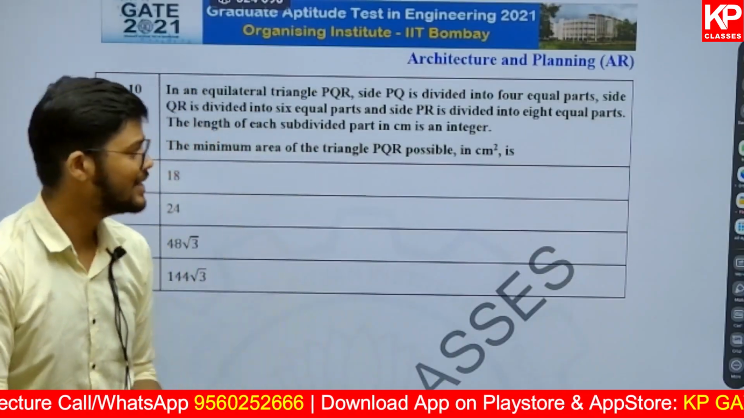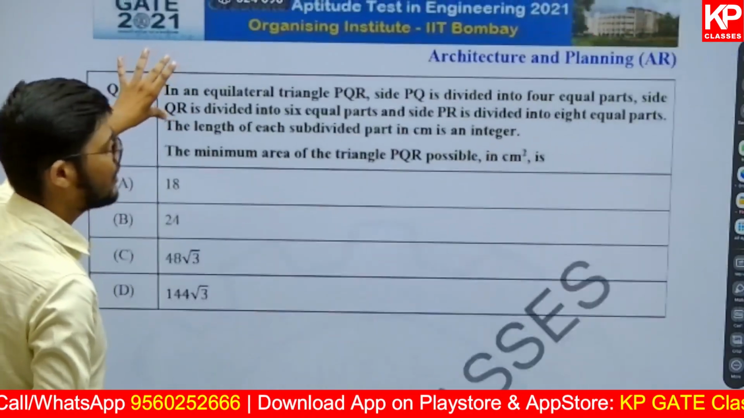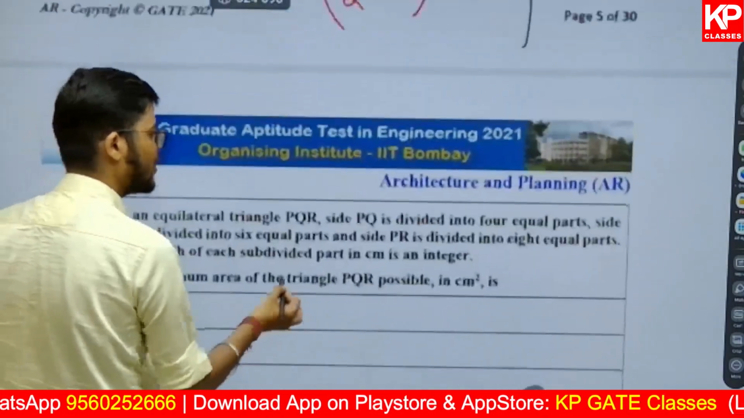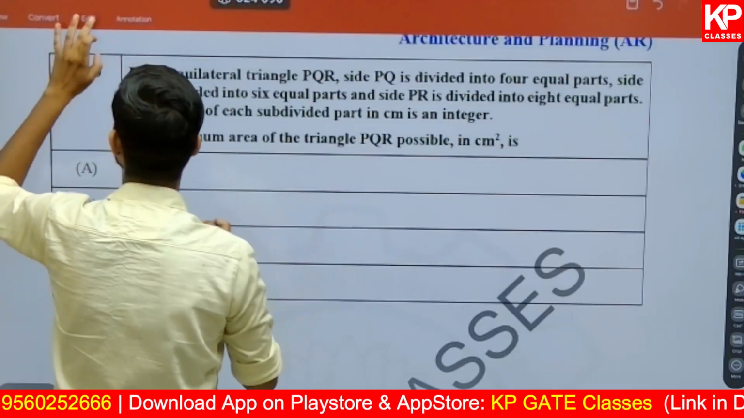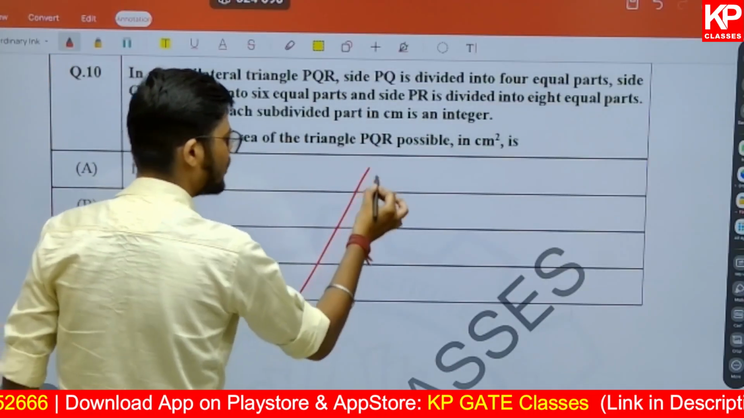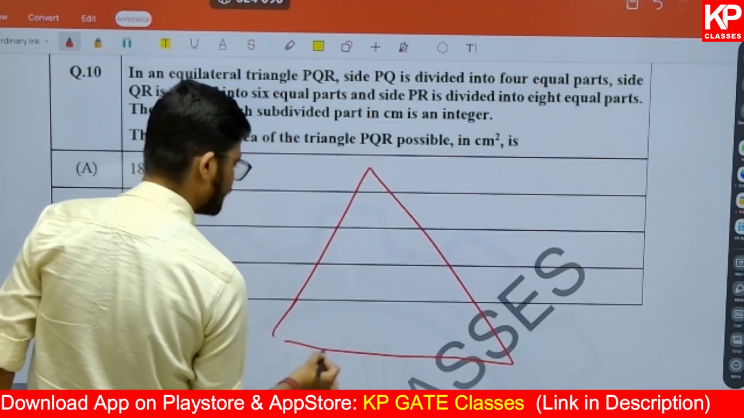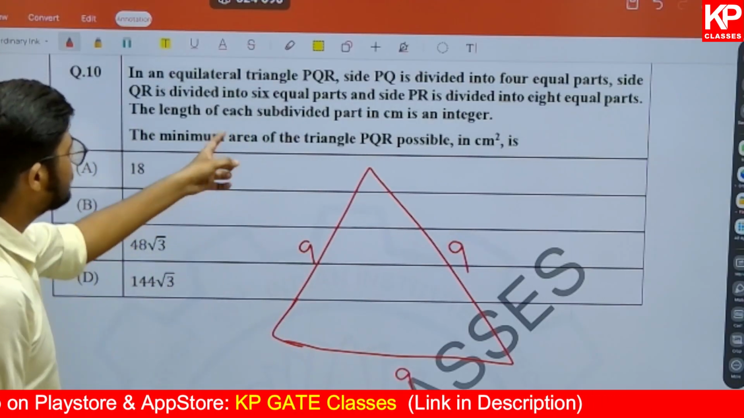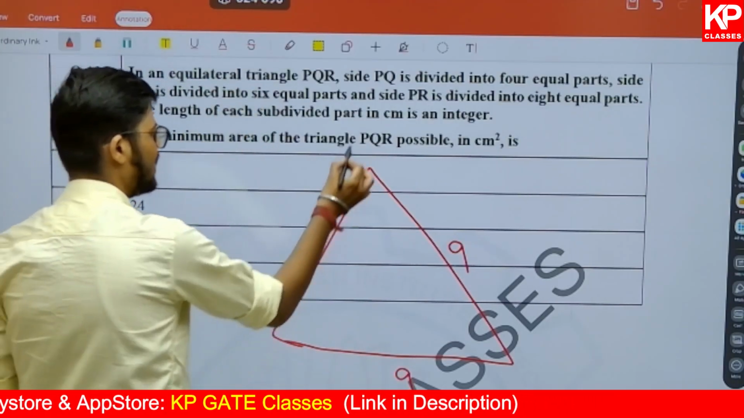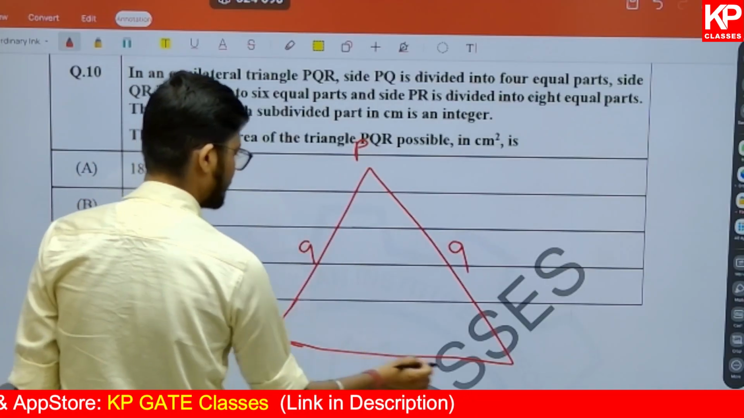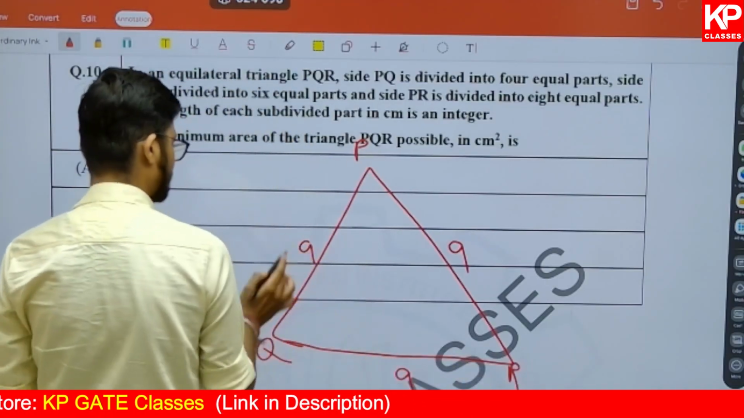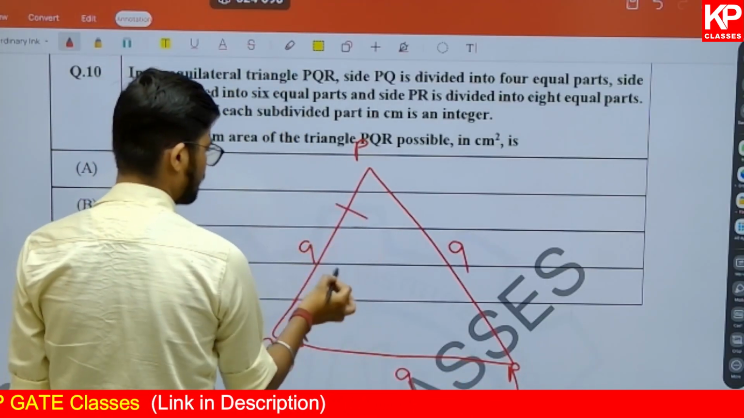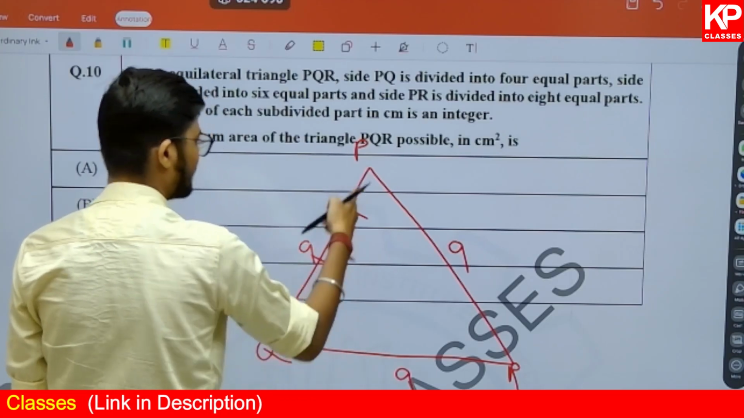Question number 10 says, in an equilateral triangle. Now what do we mean by an equilateral triangle? A triangle which is having all side equal, right? So here this will be A, this will be A, this will be A, right? So here it says PQ is divided into 4 parts. PQR is there. PQ is divided 1, 2, 3, 4. It is divided into 4 parts.